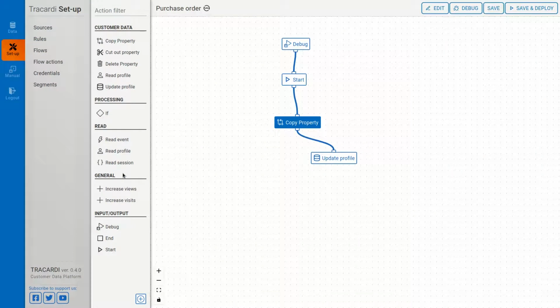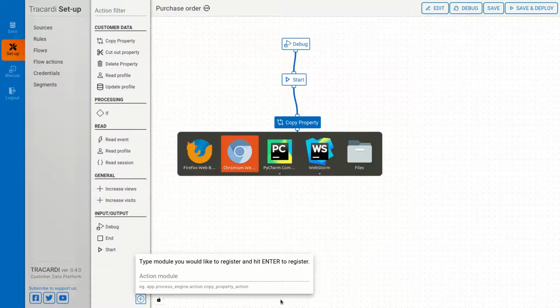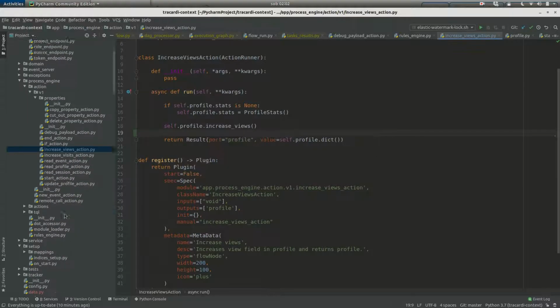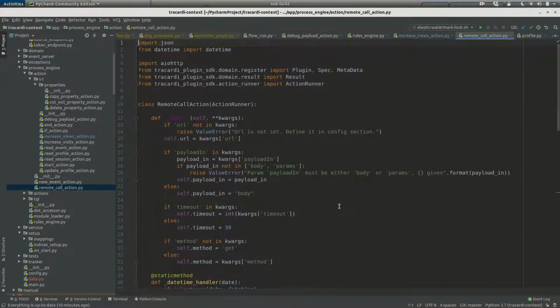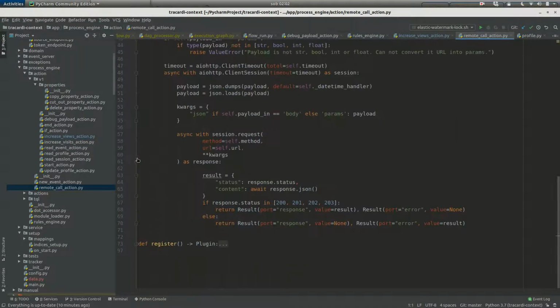Okay, I want to show something else, how the system is extendable. You can see this little plus here. You can type a module of Python code, and we can extend the list of these actions. I have one action that I've prepared. This is a remote call. It's a very simple action. I'll just show how it works.